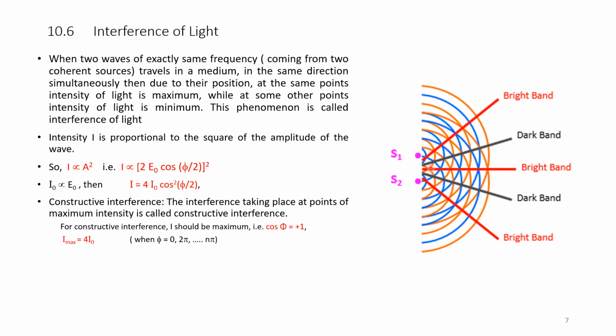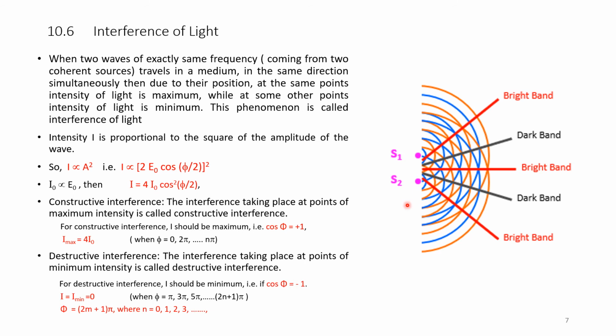Please see here, these are the different wavefronts at different points. These are the wavefronts emanating from two sources S1 and S2, two waves, and they are forming alternately constructive and destructive interferences. Destructive interference, the interference taking place at points of minimum intensity, is called destructive interference.